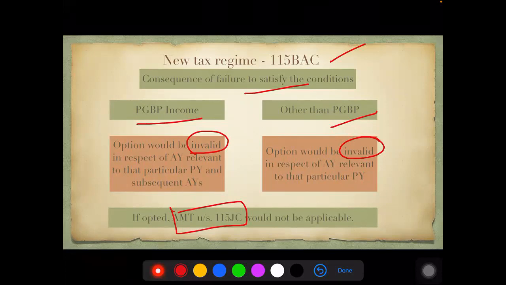Second, you have to see if they are having PGBP income or not. If they are having PGBP income, they can opt out of this scheme only one time if they have chosen it, and again no re-entry is allowed. If PGBP income is not there, that is salary income or interest income, they can choose to opt in and opt out year on year.